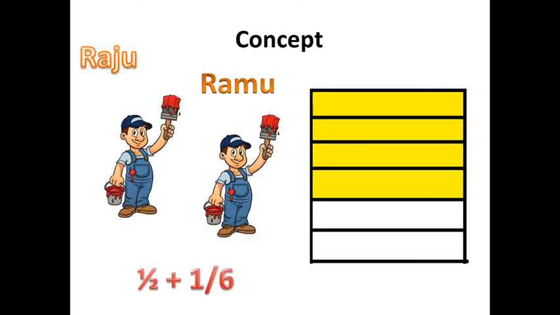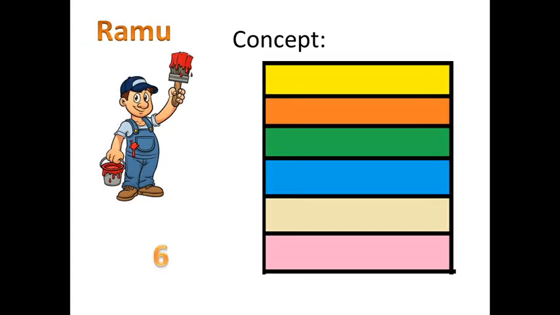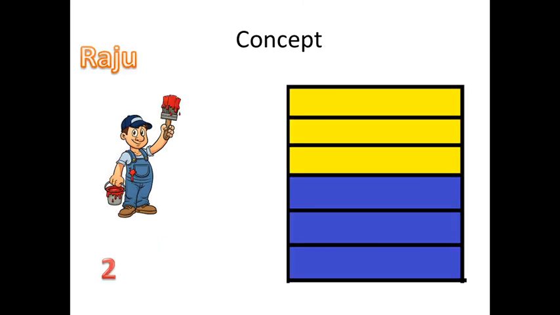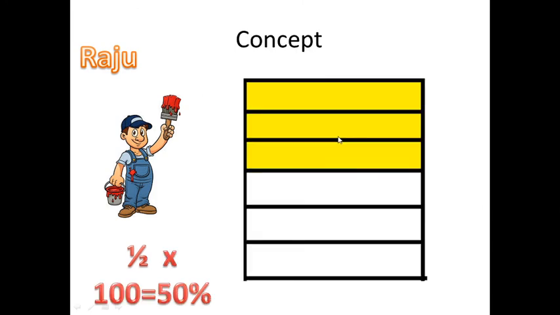Okay. Now let us take the Ramu and Raju concept. Okay, so Ramu will take 6 days to complete this job, whereas Raju will take only 2 days to complete this job. Okay, if they are working together, they'll take 1.5 days, right? So this is how much we have calculated.